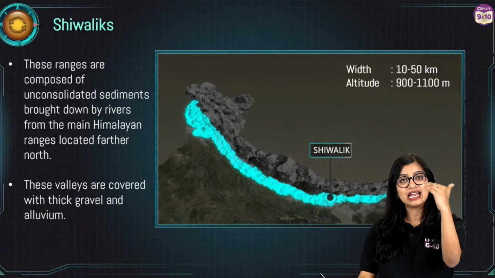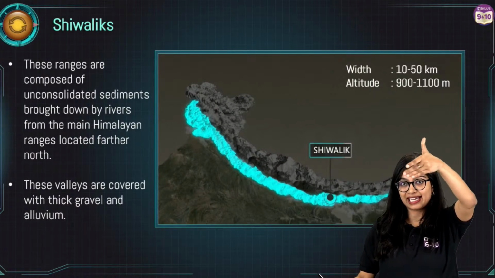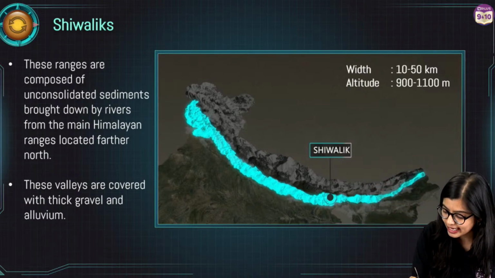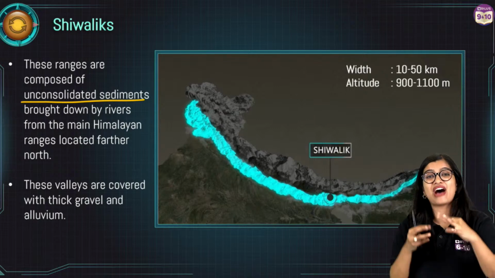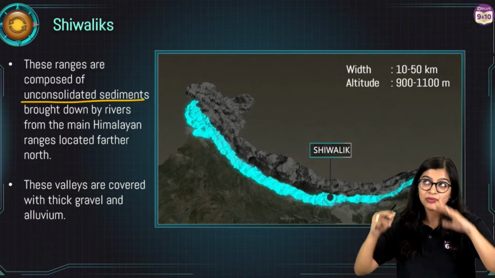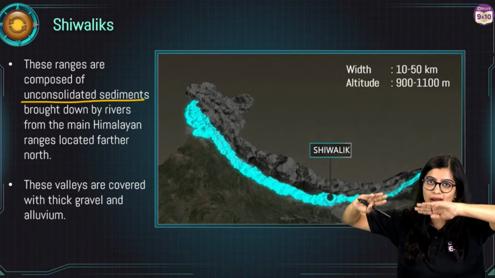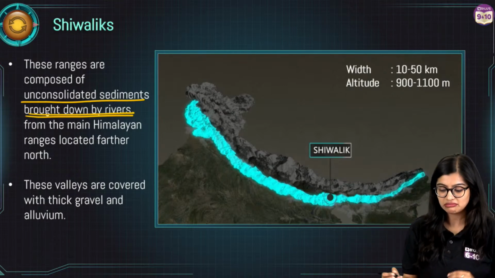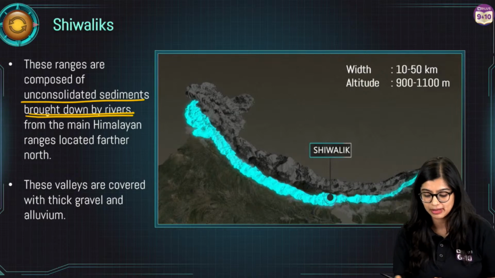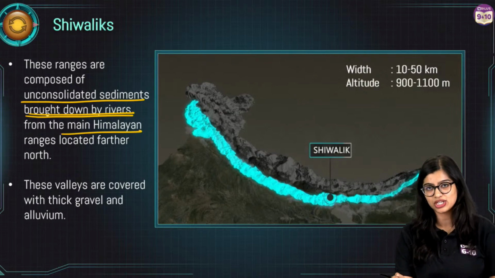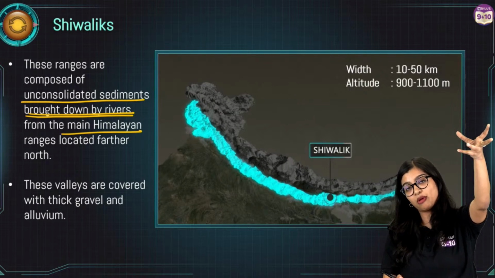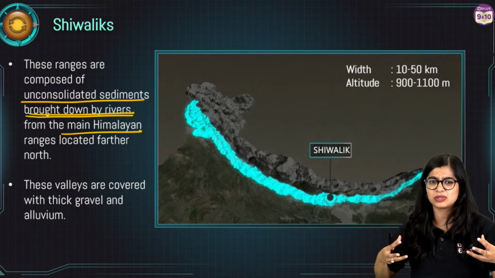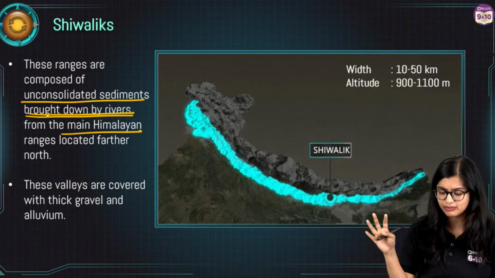Now let's move on to the last range that is there, which is the Shivaliks. The Shivalik range is south of your Himachal range, right? In this particular case, we see that this range has a lot of unconsolidated sediments. As we are coming down, we see that it has a lot of sediments which are brought by the main Himalayan ranges located far north. So from your Greater Himalayas, all the sediments and fine particles will come here and be settled.